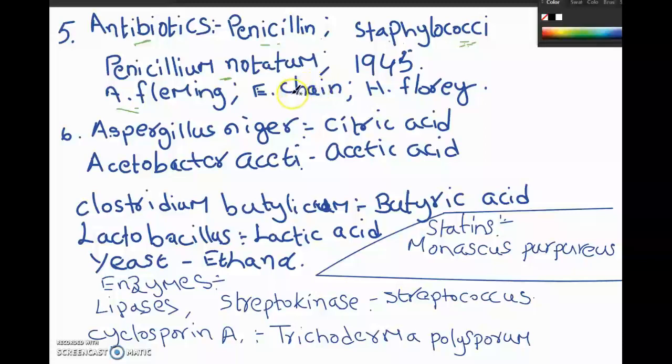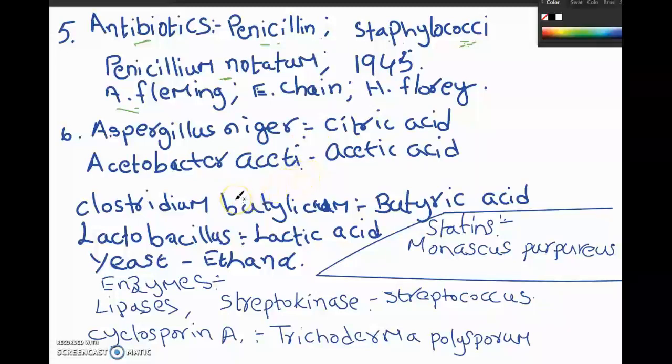Several antibiotics were discovered after penicillin, and microorganisms are also used in the production of several acids. You can note all these in your running notes. Aspergillus niger, a fungus, produces citric acid. From a bacterium called Acetobacter aceti, you have the production of acetic acid.